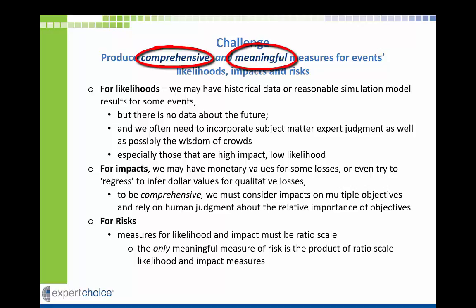For impacts, existing tools use monetary values for losses, or even try to regress to infer dollar values for qualitative losses, but do not consider the relative importance of the objectives, which is subjective. Riskion incorporates human judgment about the relative importance of objectives and the impact of risk events on those objectives.